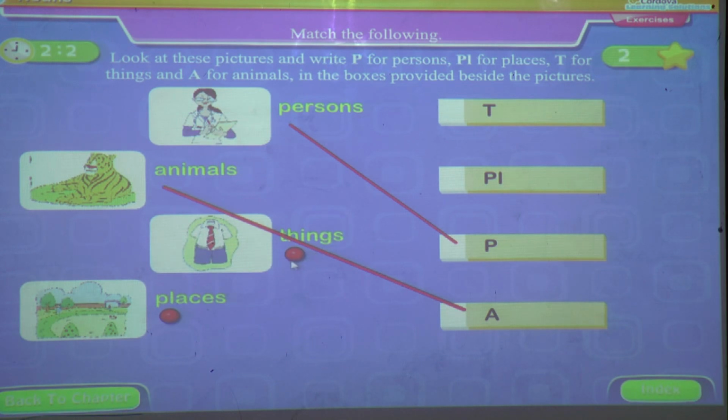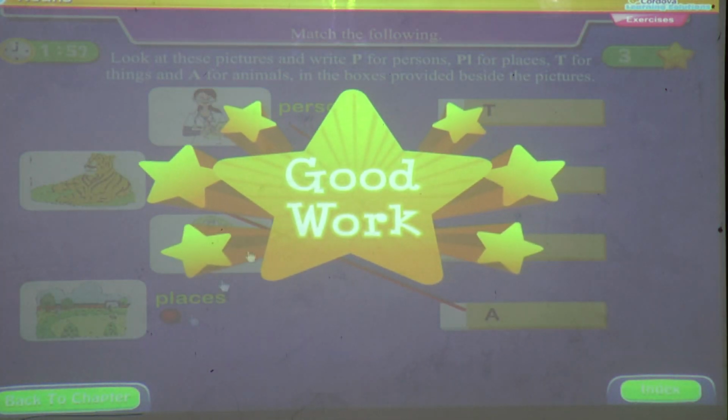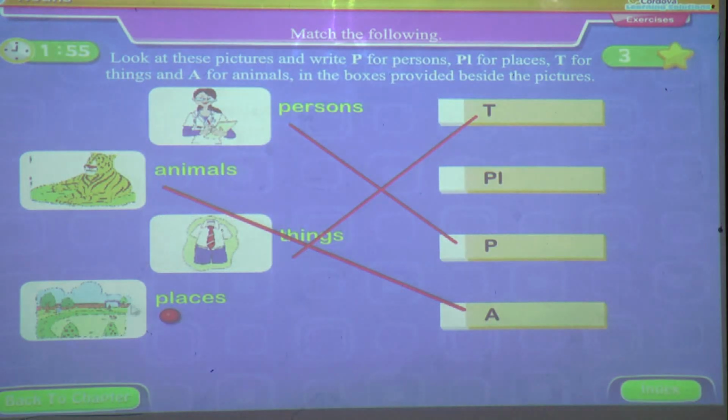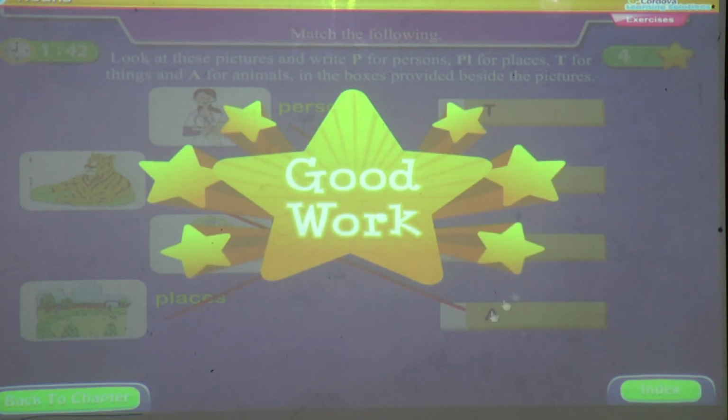So third one answer is T, and the last one is places. Means this is the place mostly we have enjoyed when we visit it. The place is zoo or the garden we can say. So the last one answer is second.